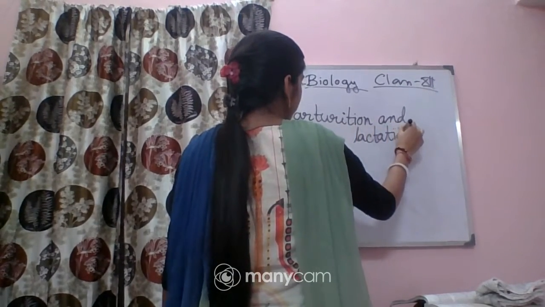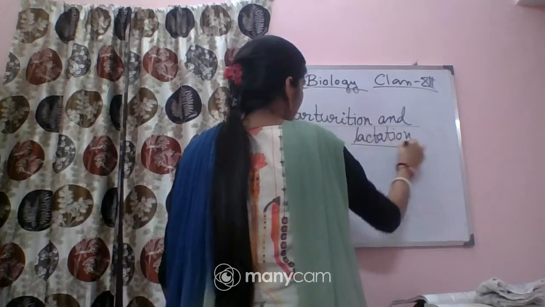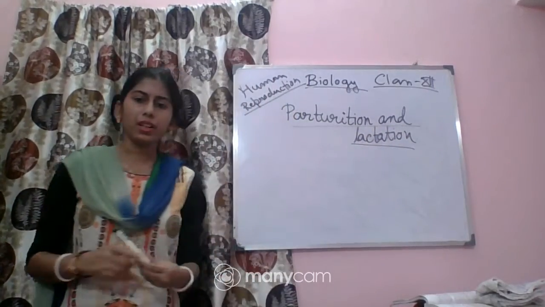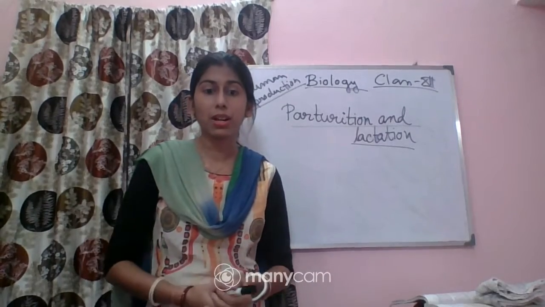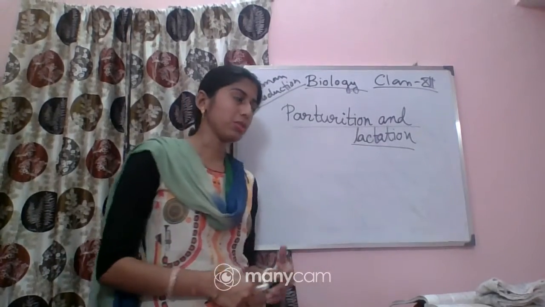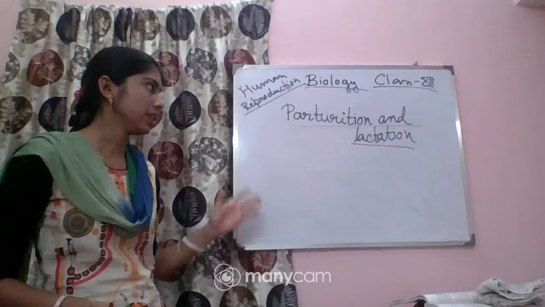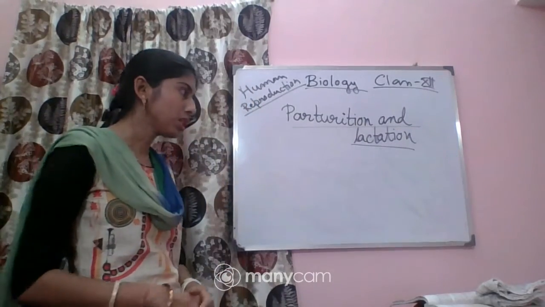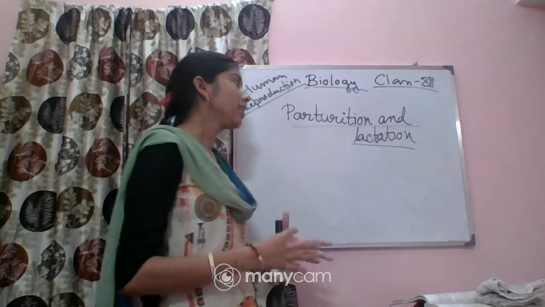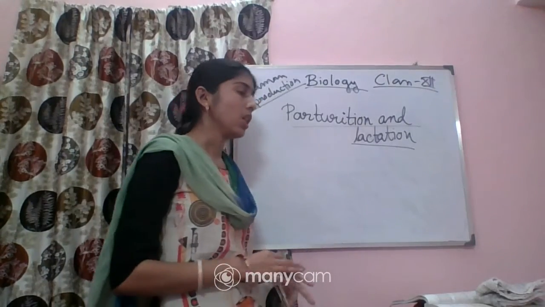Already at the beginning of this chapter, I mentioned the meaning of parturition, and now I will explain it in detail. The first term, a new term, is parturition, and another new term is lactation.